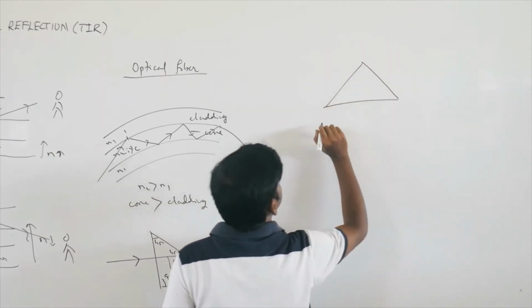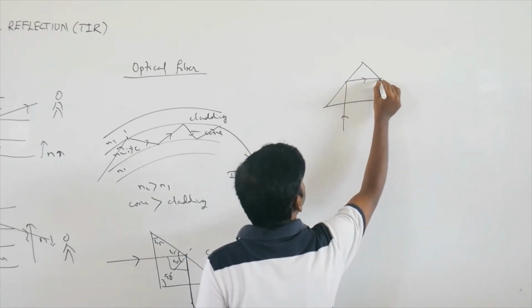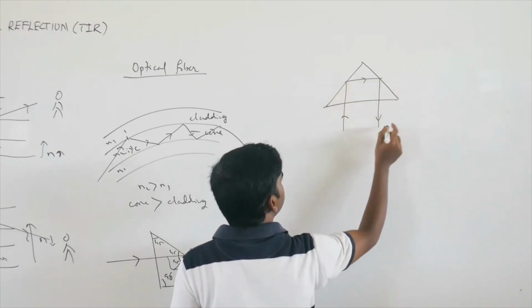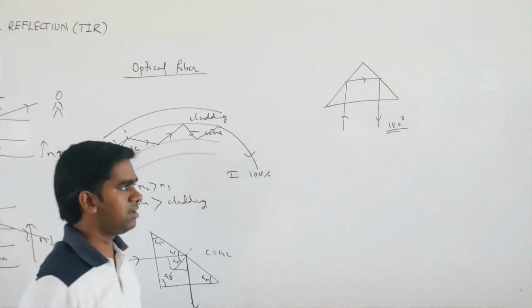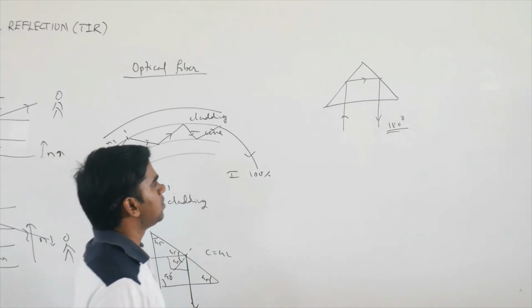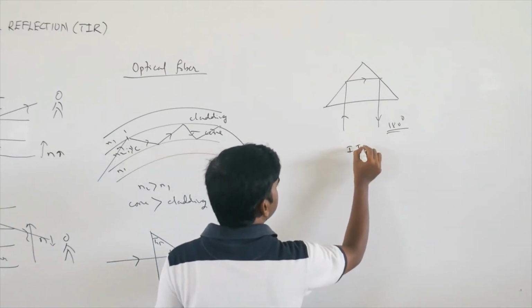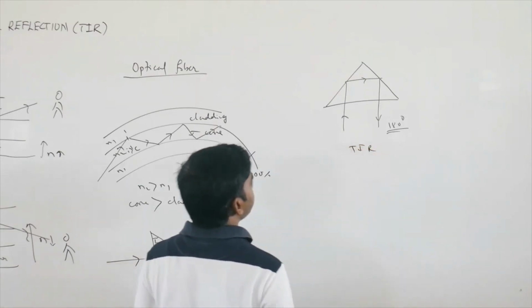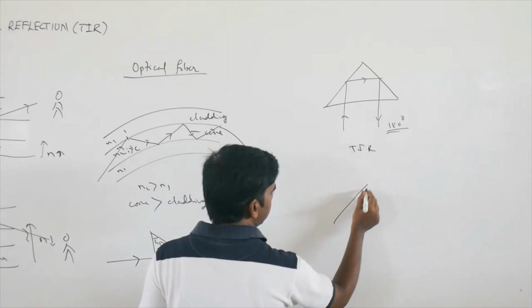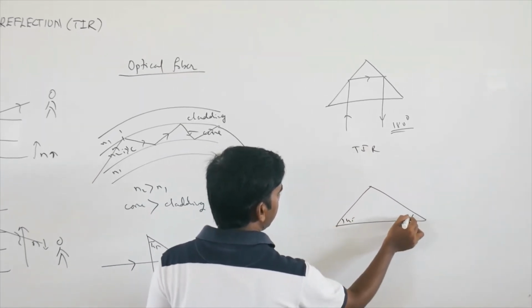You can take like this. So what will happen in this case? A ray of light entering here will get total internal reflection. Again it is coming back. So here what will happen? Deviation will be 180 degrees. So to turn the ray of light by 180 degrees, here also you can use the total internal reflection application. Okay, TIR. Similarly, if you take another example, again this is 45, this is 45.